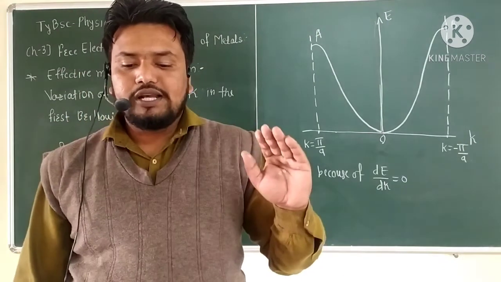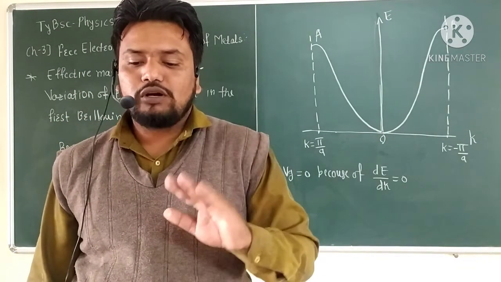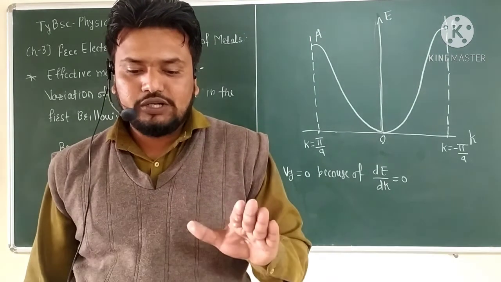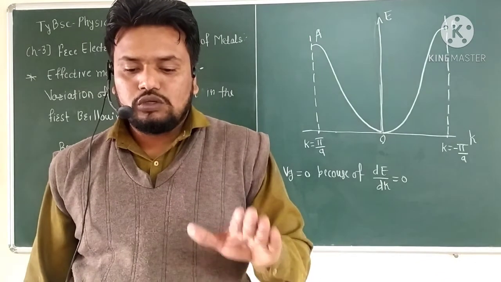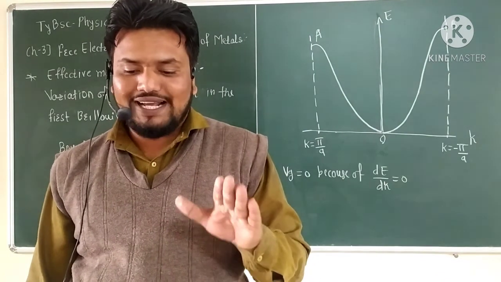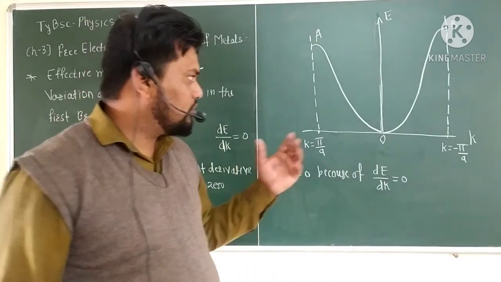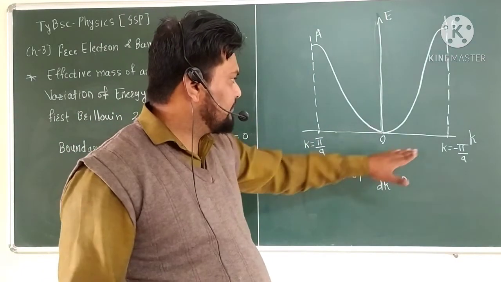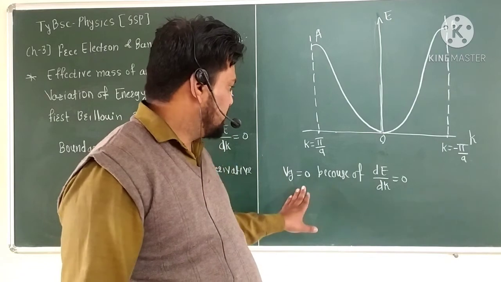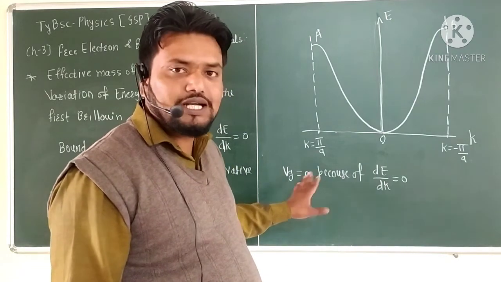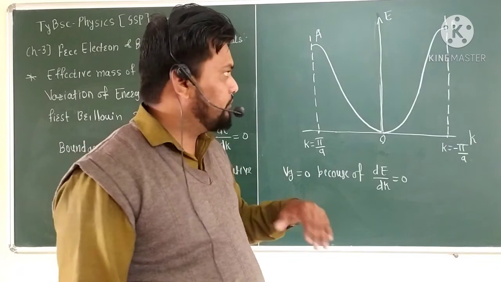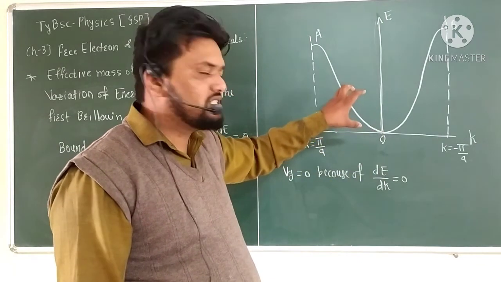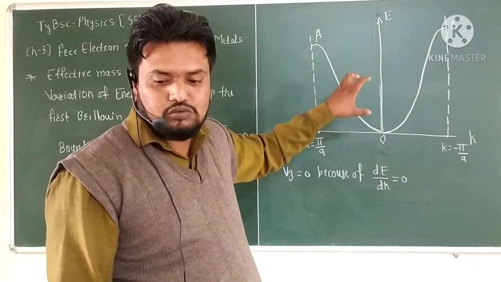At the Brillouin zone boundary we cannot have a propagating wave, but only stationary waves are formed due to back and forth Bragg's reflection. So in this Brillouin zone, at k equal to pi by a and k equal to minus pi by a, Vg is 0. That's why the wave is not traveling in this region; here it is a standing wave.